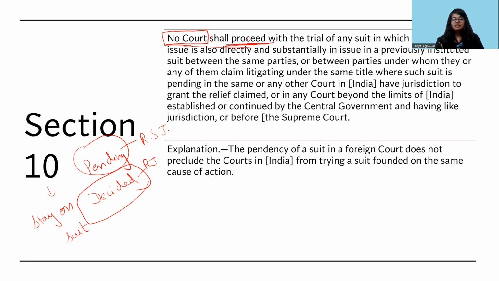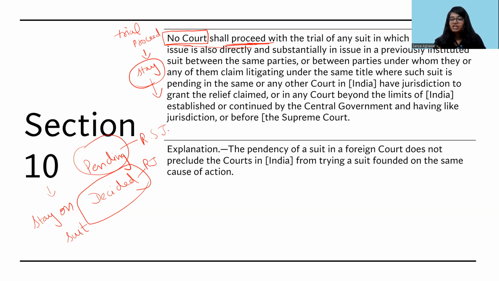So in Res Judicata, the bar was on the trial. It said no court shall try. Here it is no court shall proceed. So proceed means that no court shall move ahead. That means if a suit is instituted and a formal suit is already pending with the requirements mentioned under this particular section, then the subsequent suit will be put on stay. Until the time this formal suit is decided, the second suit will not continue.